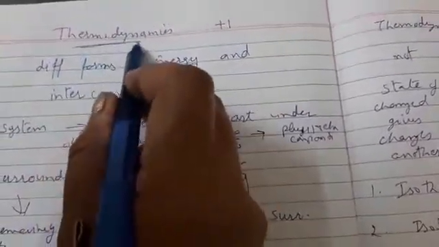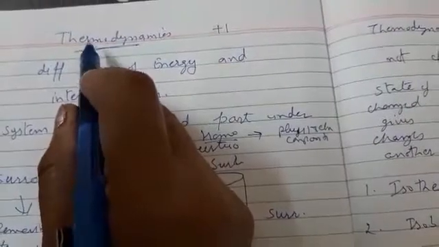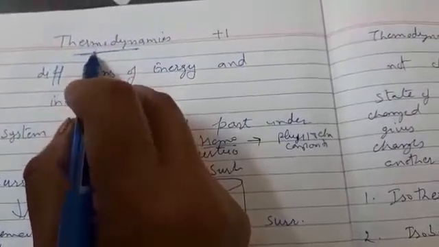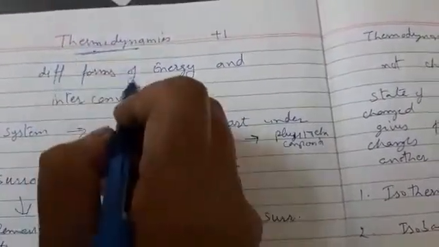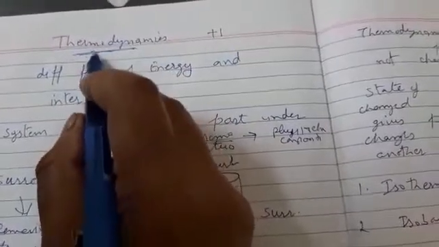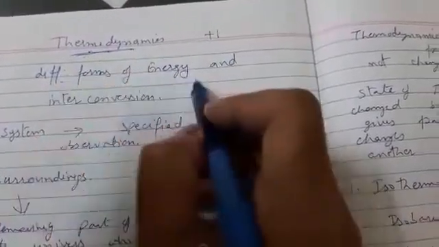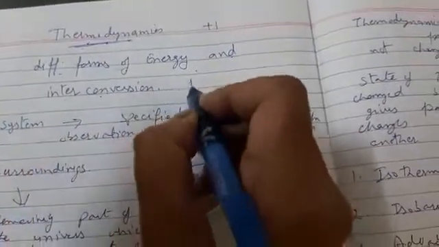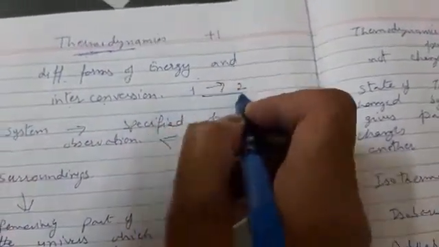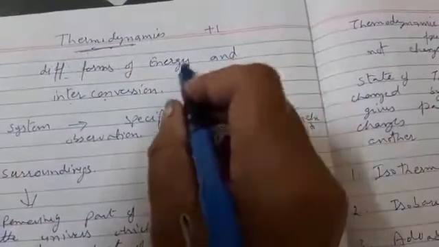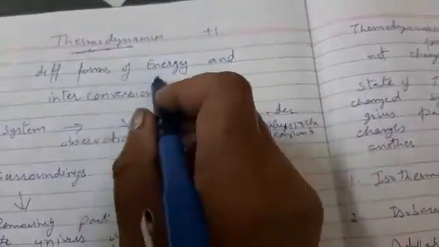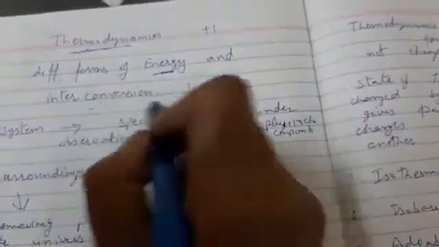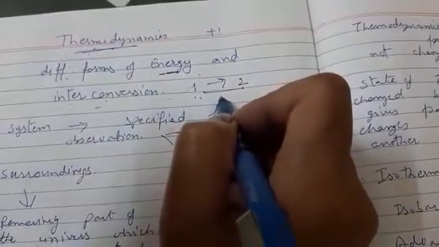So first of all, what is thermodynamics? Thermodynamics is the study of energies, different forms of energies. It is that branch of science which deals with the study of different forms of energy and their interconversion. Interconversion means when one form of energy is changed to another form of energy.